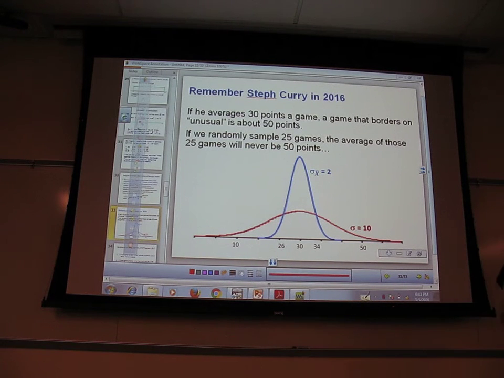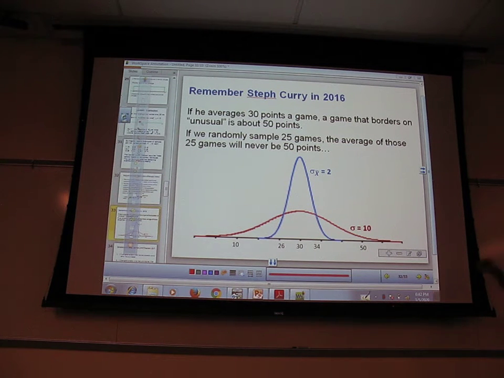But if I randomly sampled 25 of his games and found the average of those 25 games, there is no way that I'm going to get an average of 50. Right? It's not going to happen. For every time I pick a really big game, a 50-point game, I'm probably going to grab a 10-point game, and they're going to balance each other out a little bit.